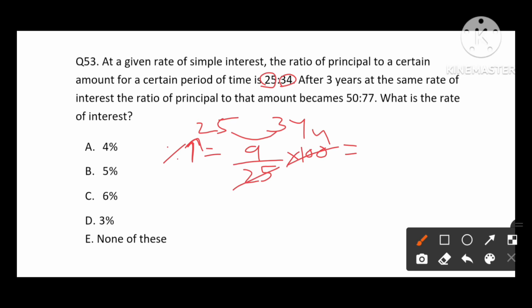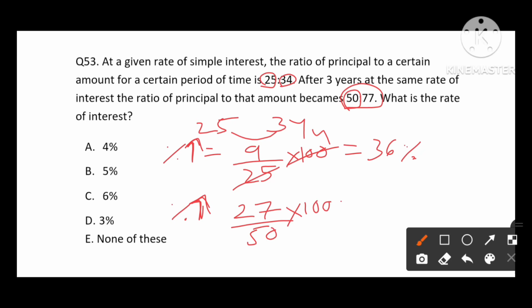25 4 times, which will be 36 percentage. We do the same for the second also, which is the percentage increase for 50 to 75. 27 is the difference between those two, and it is talking about increase, means take the lesser value, which is 50, into 100, which will be 54 percentage. Now the percentage 36 becomes 54 due to the 3 years gap.